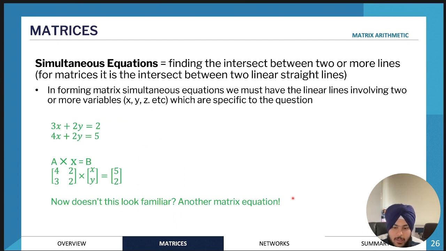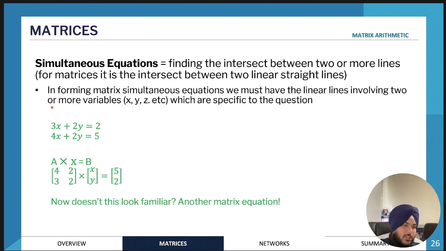Okay. So next, we also have simultaneous equations. This doesn't really appear that often on the exam, but sometimes there will be situations where you will have to formulate simultaneous equations. You probably would have seen simultaneous equations before, but essentially they are equations involving two different variables. So you have two different variables and you have two different situations. And then you will use matrices, so you'll convert this equation into a matrix such as this, for example. So for example, we have A times X is equal to B.